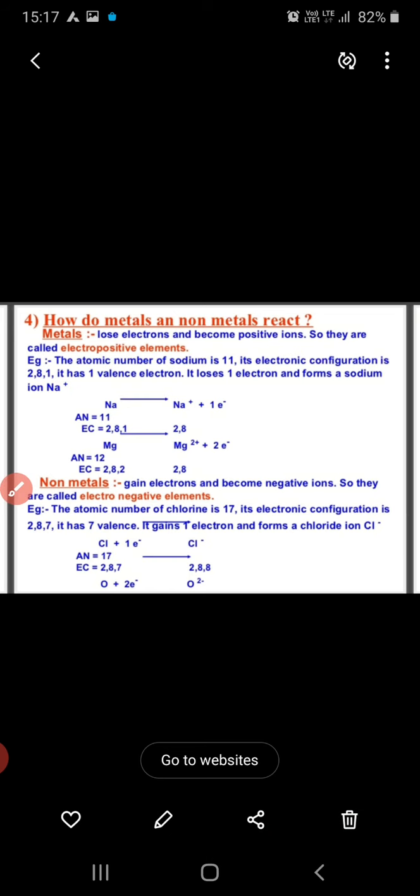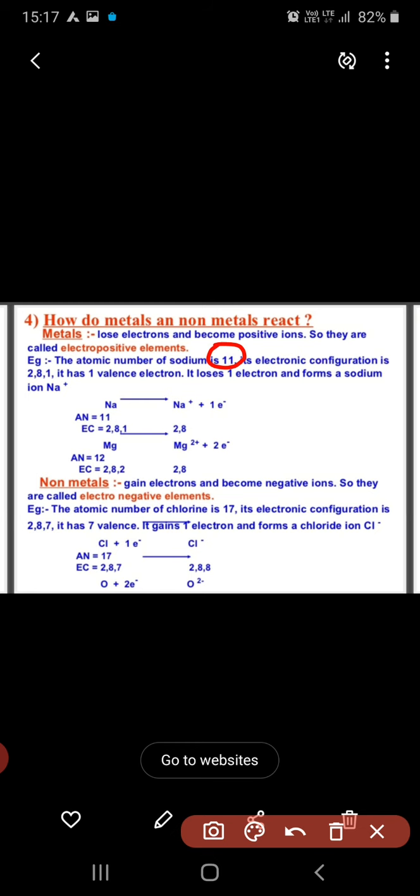The atomic number for sodium is 11, and its electronic configuration is 2, 8, 1. This is one extra electron in the case of sodium metal. So the valency of sodium will be 1, that is, it should lose this electron and then attain stability.